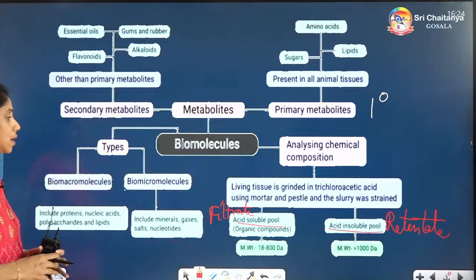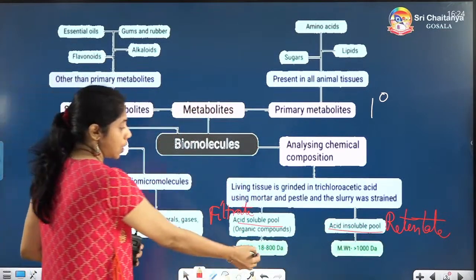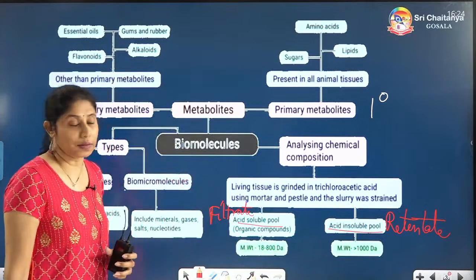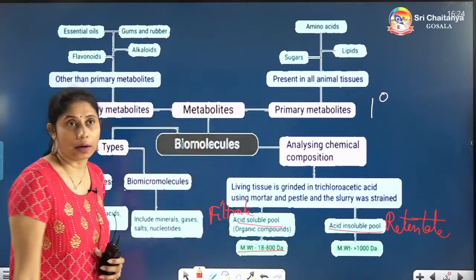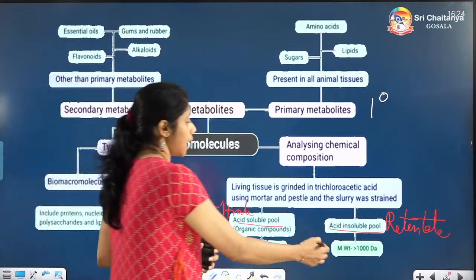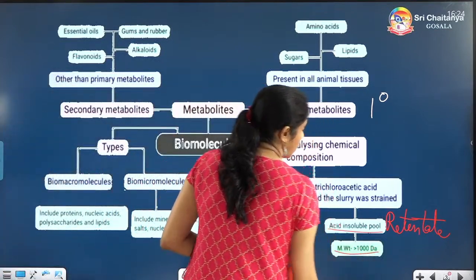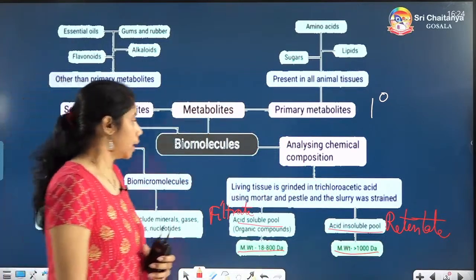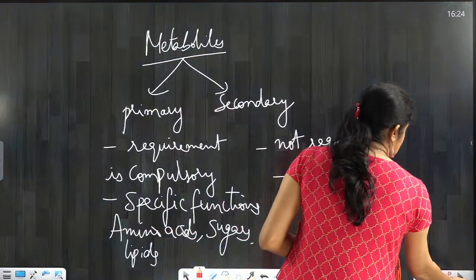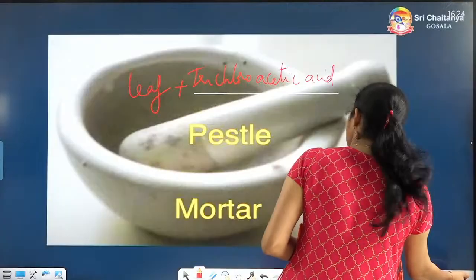Now let us see, I have written here 18 to 800 Daltons. In this I have written that molecular weight is 18 to 800 Daltons, and in this I have written molecular weight of 1000 Daltons. In order to understand that, first of all let me show you another slide.